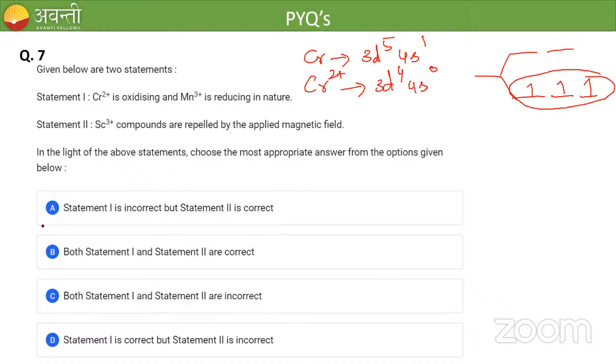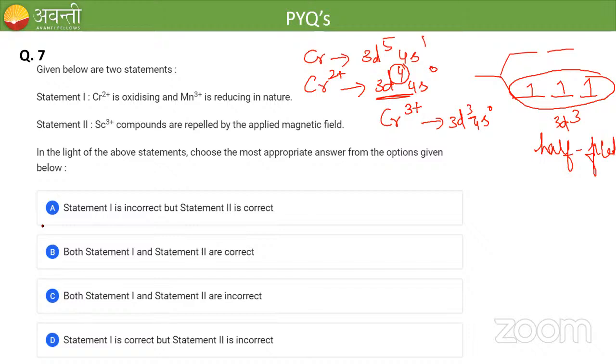So what will this chromium 2+ do? Since it has 4 electrons in the 2+ state, it will lose one electron and try to be in the chromium 3+ state. 3+ means the configuration will become 3d3, 4s0. This 3d3 configuration is half filled, and half filled configurations are more stable.